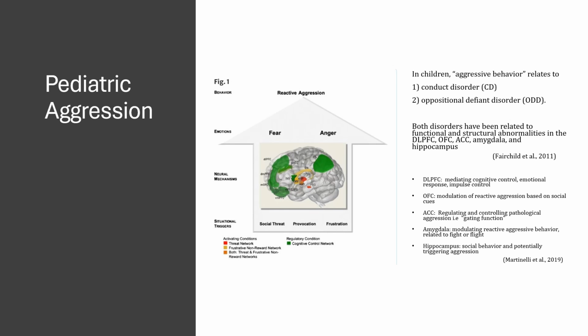The amygdala modulates aggressive behavior, particularly reactive aggression, by processing emotional information and initiating the fight or flight response. The hippocampus regulates aggression, particularly through connections with other brain regions like the lateral septum and ventromedial hypothalamus, influencing social behavior and potentially triggering aggression.